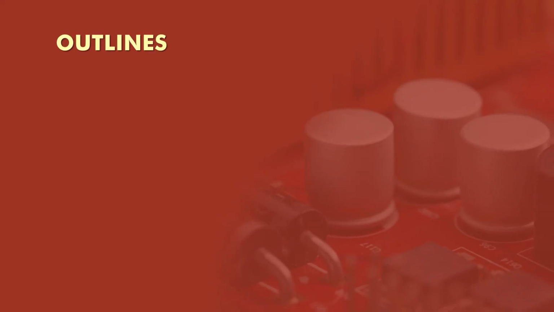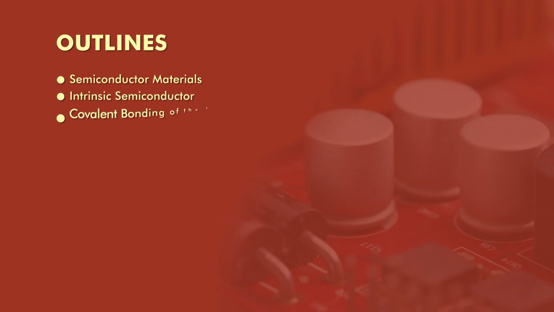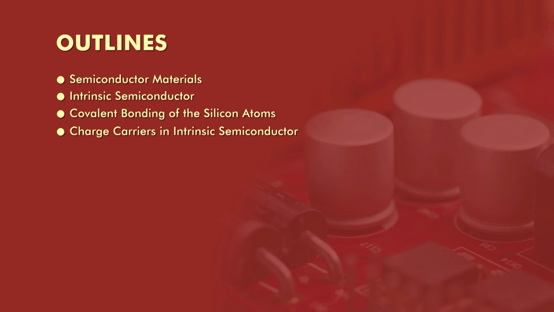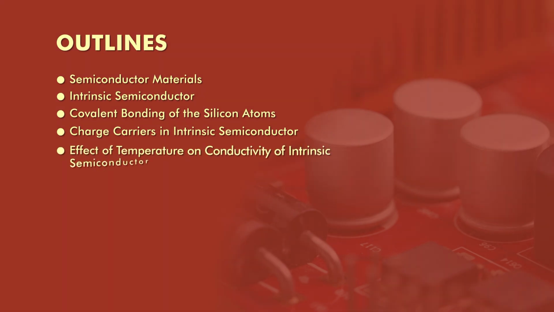Today we are going to discuss semiconductor materials, intrinsic semiconductors, covalent bonding of the silicon atoms, charge carriers in intrinsic semiconductors, and the effect of temperature on conductivity of intrinsic semiconductors.